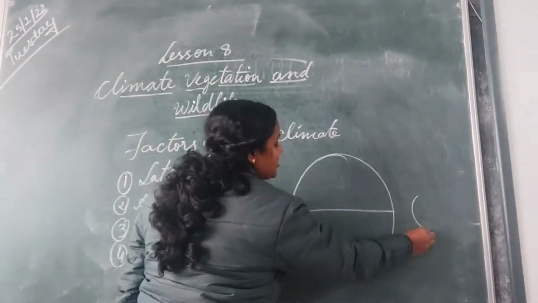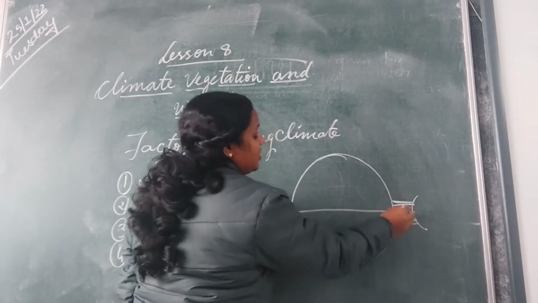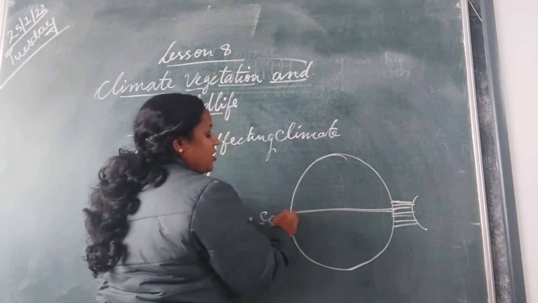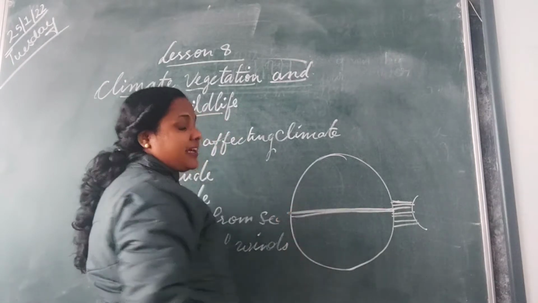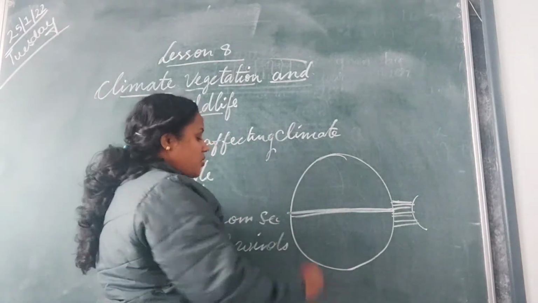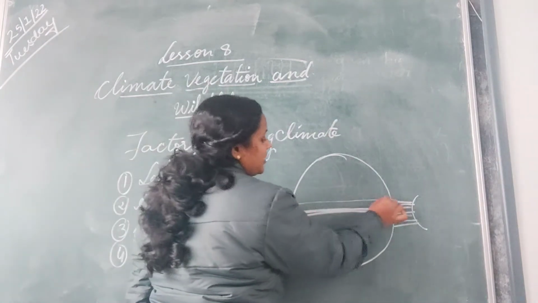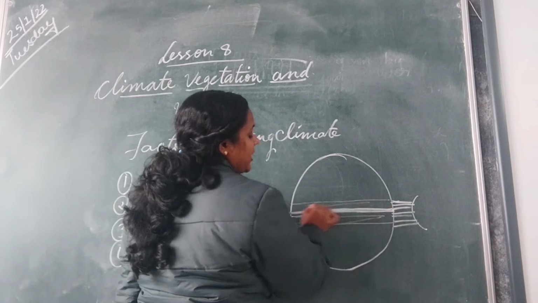And if we imaginarily take the sun being here, then this central portion where there is the equator will have direct rays of the sun. So here it will be very hot. So all the places which are near the equator will experience a very hot climate.